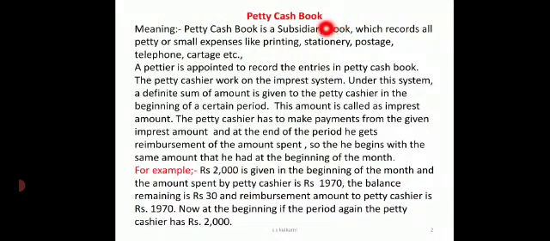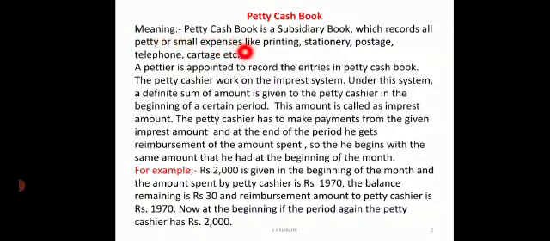In this book we will record all the small expenses which we have spent on coolie or cartage, postage, stationery, refreshments, etc. These are very small expenses where we do not have any vouchers. In such a case, the organization will have to prepare self-assigned vouchers to keep evidential proof for these small expenses. So the petty cash book is a subsidiary book which records only small or petty expenses.